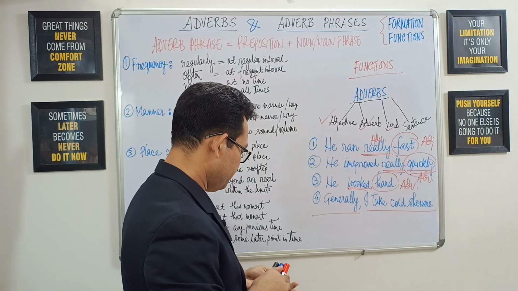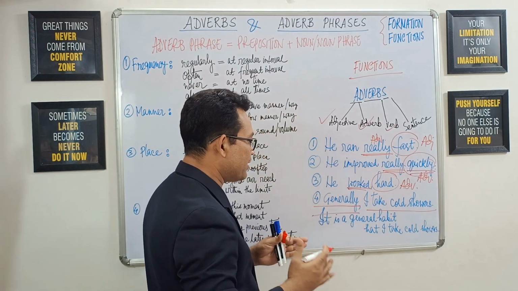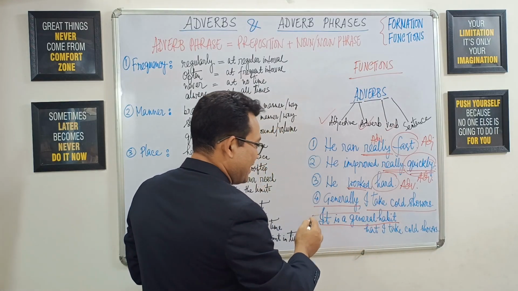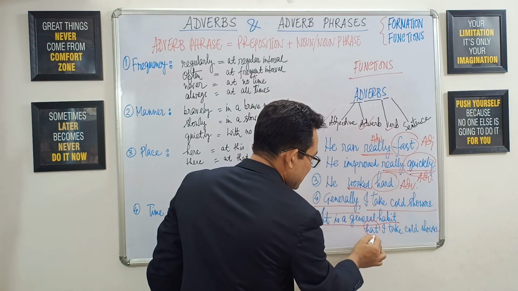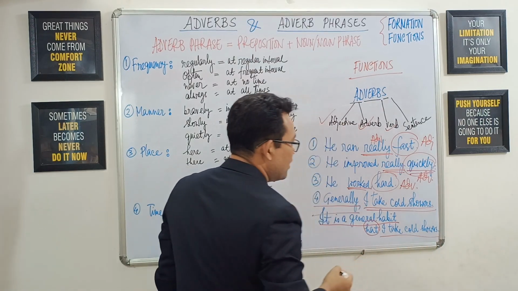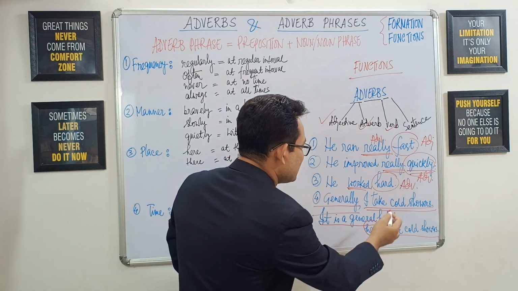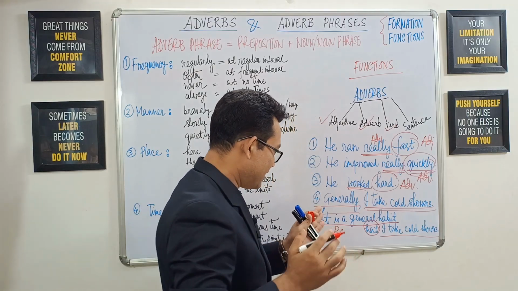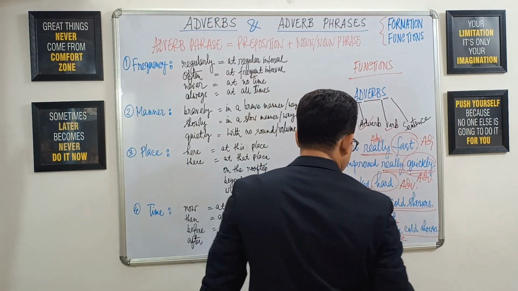Like, so we see that the adverb generally is now getting expanded into a principal clause. It is a general habit, and then we are getting the conjunction that, after which the main sentence is getting placed as it is. So we are getting 2 clauses. It is a general habit, principal clause, and the rest of the part is secondary clause or the subordinate clause.